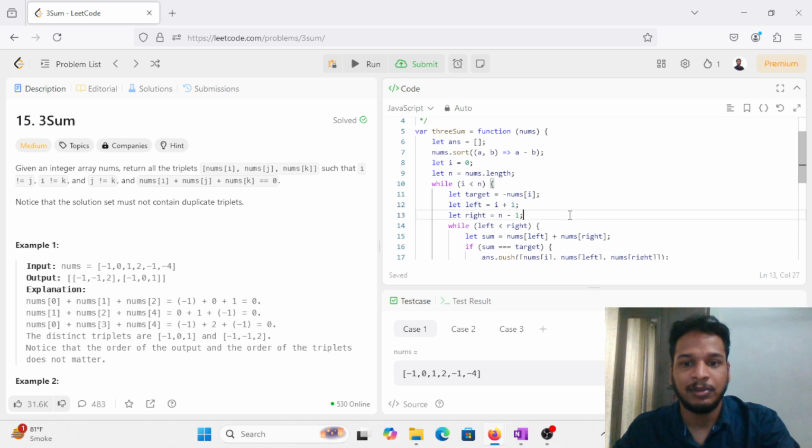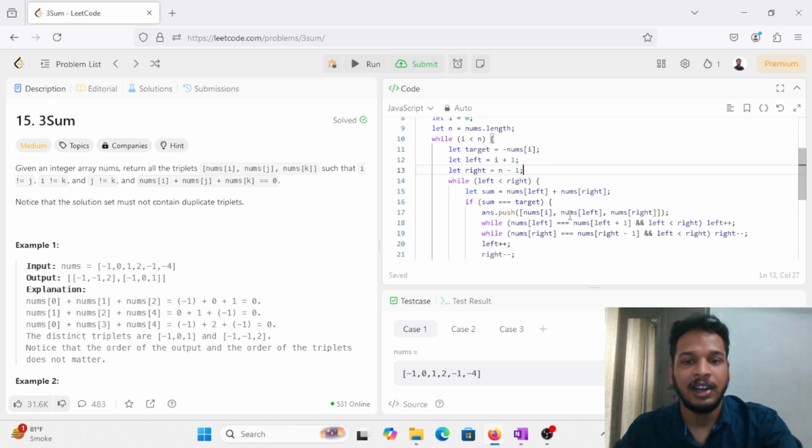Then I do the same search, and if the sum is equal to the target, that is minus nums of i, then I push that triplet into the answer result, and move on.